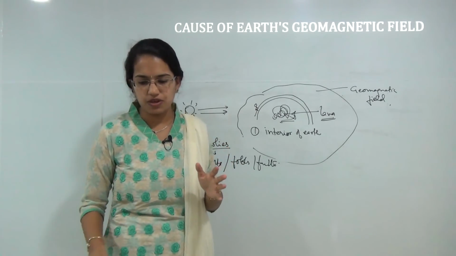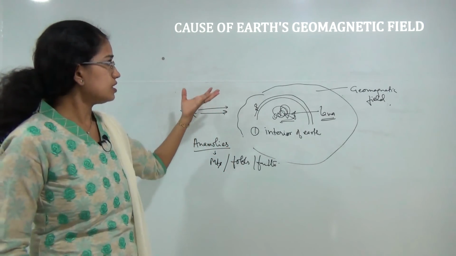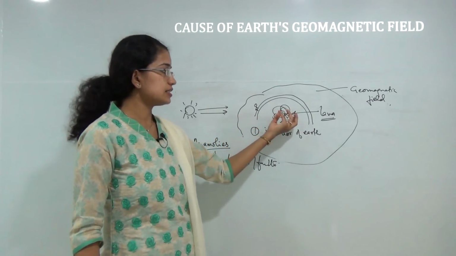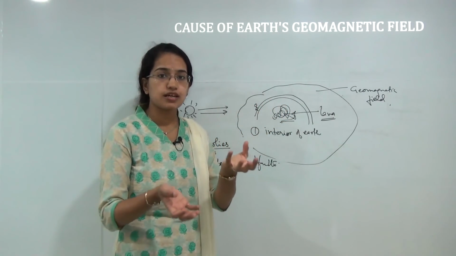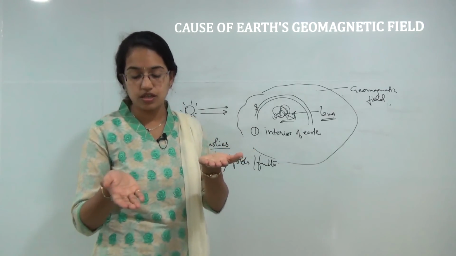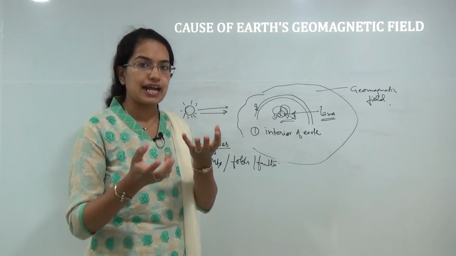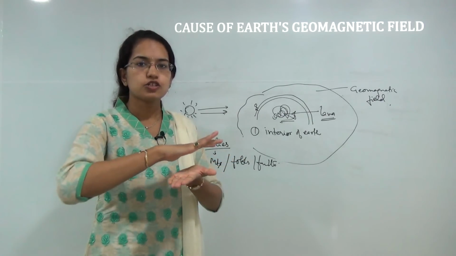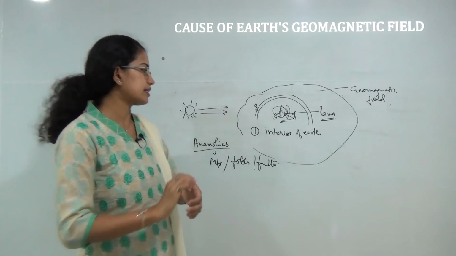So these are some of the primary causes that lead to Earth's geomagnetic field, and since this geomagnetic field originates from the interior of the earth, we need to understand something very different from the traditional compass that we were using to understand the geomagnetic field.